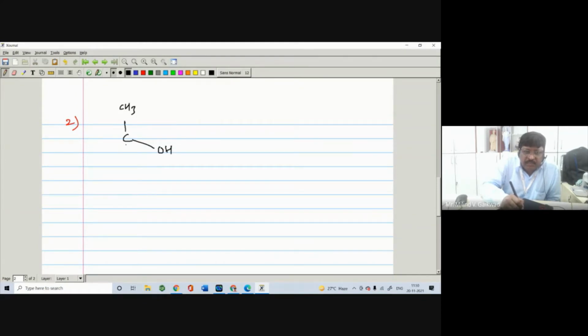And here, suppose this is below the plane, here is the H, and here, above the plane, we can write D for deuterium. Now we can say that in CH3 carbon is directly attached, the atomic number of the carbon is 6. Then in OH oxygen is directly attached, the atomic number of the oxygen is 8. D is directly attached, and H is directly attached.